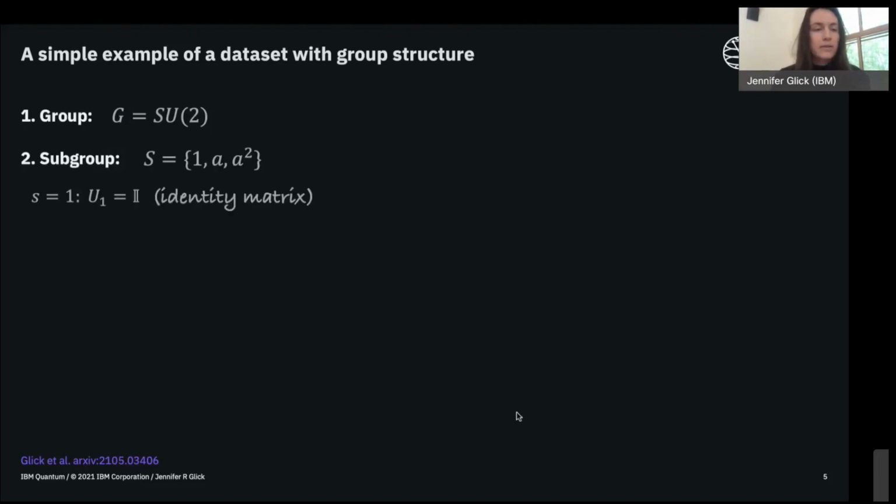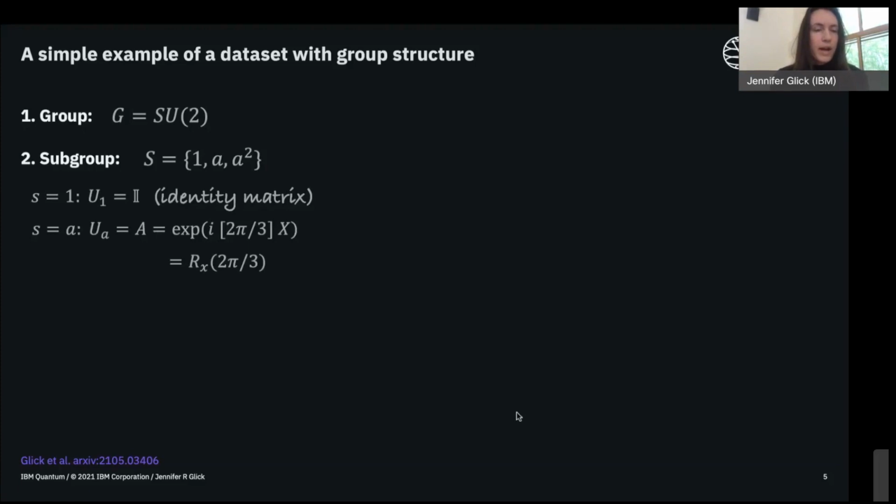These elements can be represented by unitary matrices. The first element, which is just the identity, we can represent by a 2x2 identity matrix. Pretty simple. The other element, A, we can also represent by a 2x2 unitary matrix. In this case, it is the exponential of a phase and the Pauli X gate. You can think of this operator as a rotation around the x-axis by an angle of 2π/3.